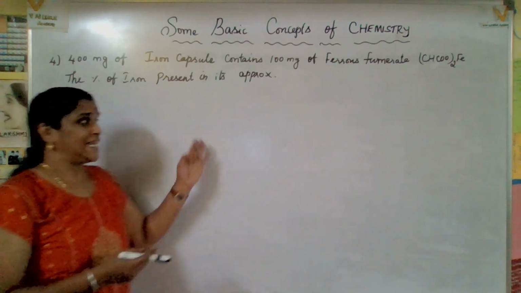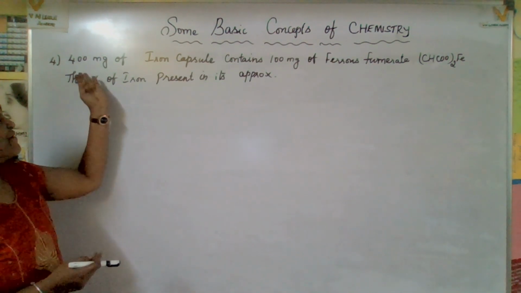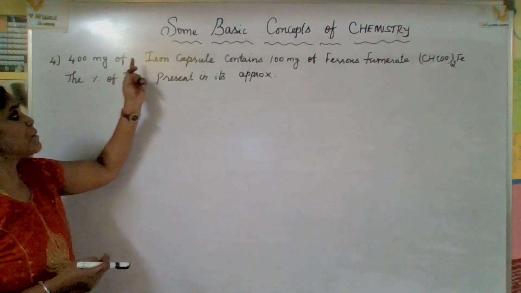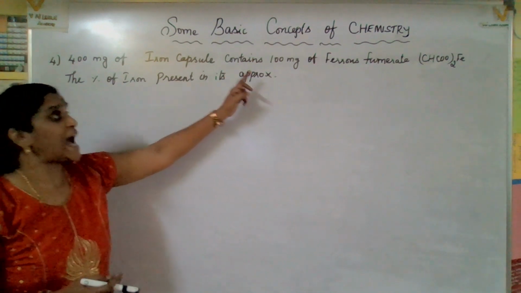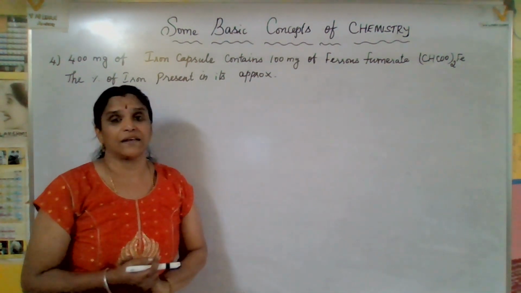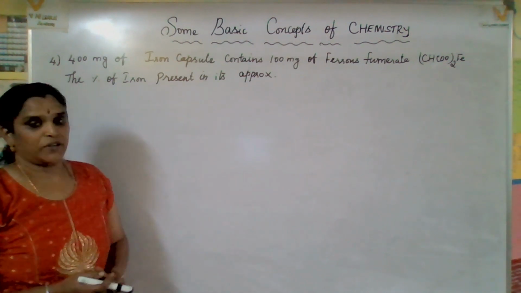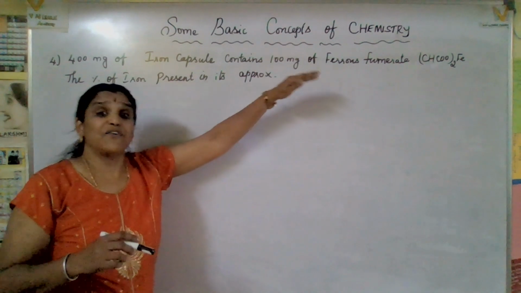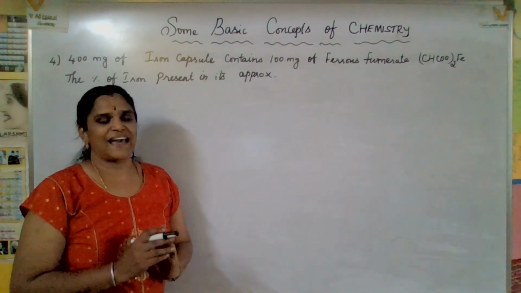But here, they have given that 400 milligram of iron capsule contains 100 milligram of that compound, ferrous fumarate. In that, they are asking what is the percentage of iron content?